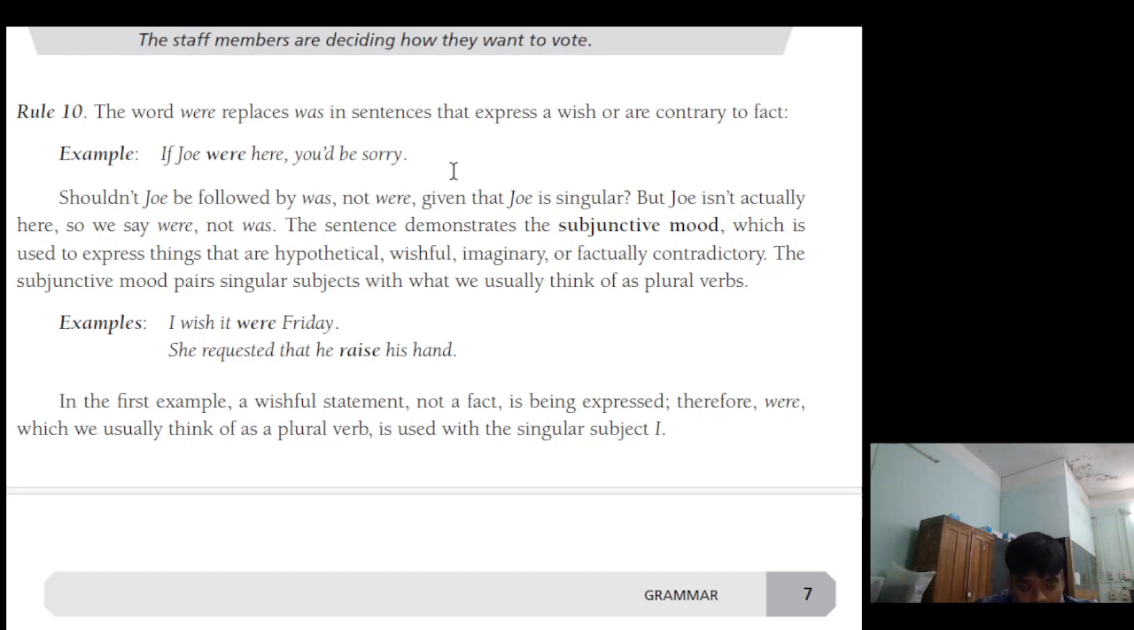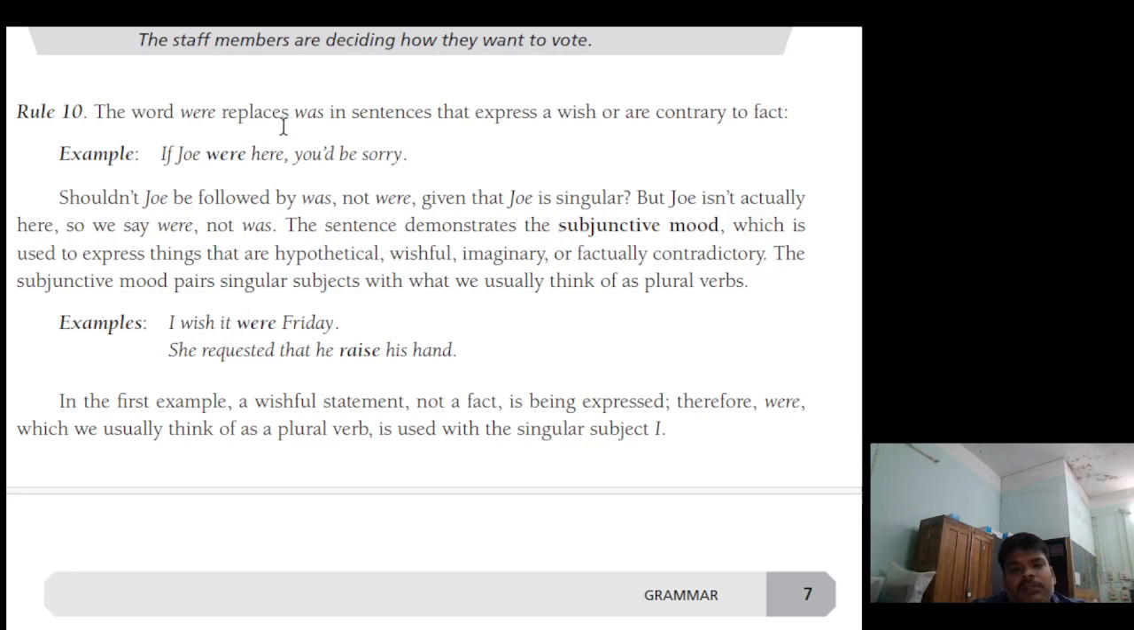The word were replaces was in a sentence that expresses a wish or is contrary to fact. If Joy were here, you would be sorry. I wish it were Friday.